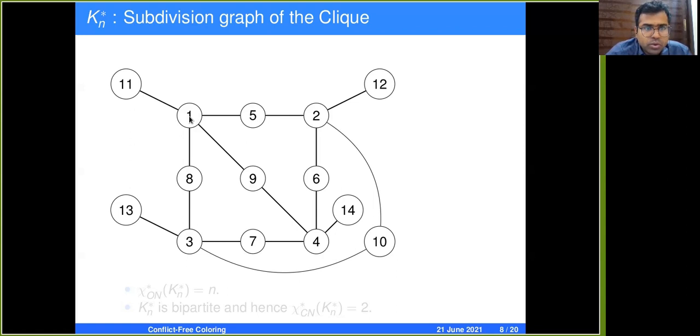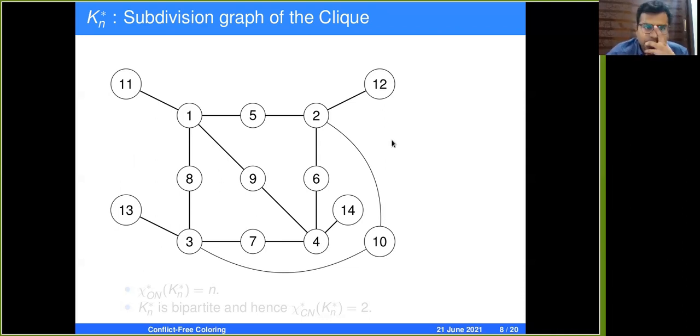Okay, so this is a K4 star subdivision graph with the original vertices 1, 2, 3, and 4. We subdivide each edge with a new vertex. The subdivided vertices are 5, 6, 7, 8, 9, and 10. And each of the pendant vertices is attached to the original vertices of the clique. So since the original vertices of the clique are 1, 2, 3, and 4, pendant vertices are attached to them, one to each of them.